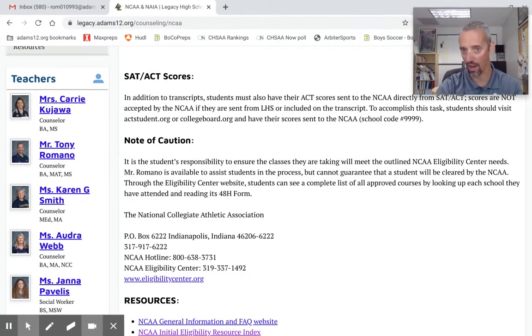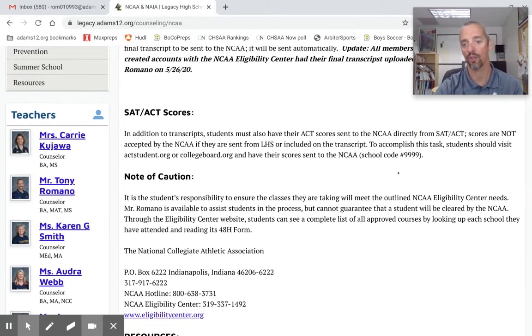Standardized test scores, we talked about, again, having them sent. If you look over here, you'll see when you register for an SAT, you're allowed to use certain numbers that will predetermine where you want your scores sent. For example, if you're going to apply to the University of Colorado, you can look up their number, put it in at the time of registration, and then they will automatically send your score right to the University of Colorado. That's also true for the NCAA, and the NCAA's code is right there. It's 9999.